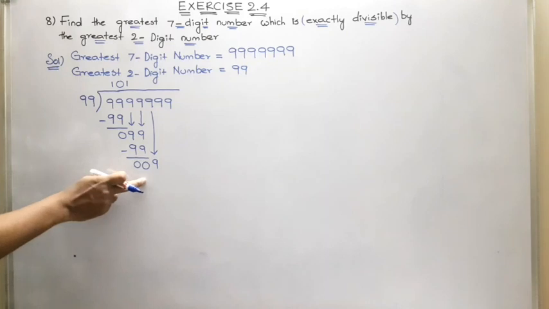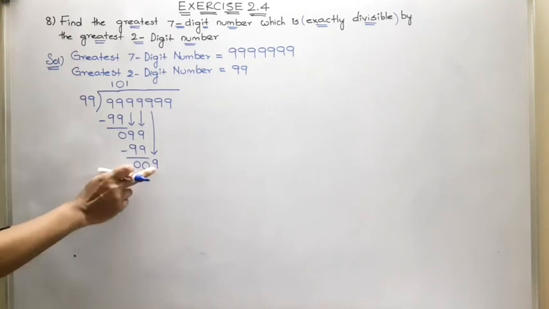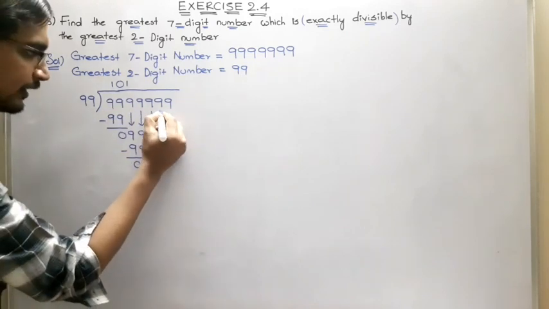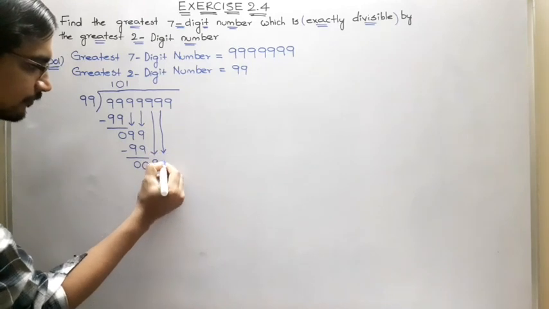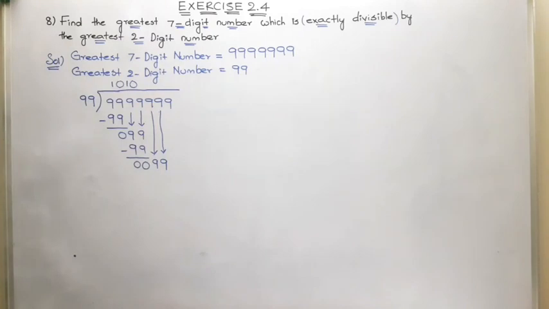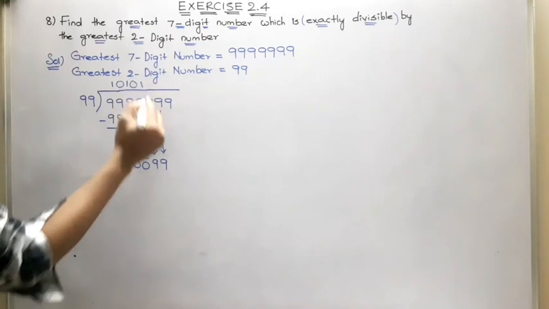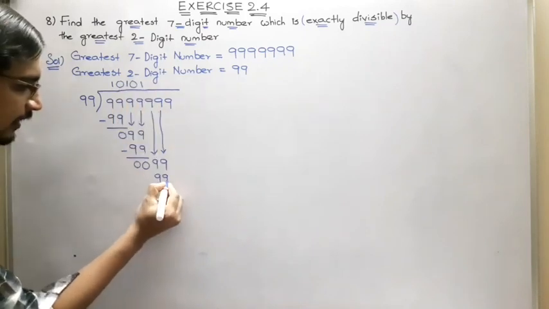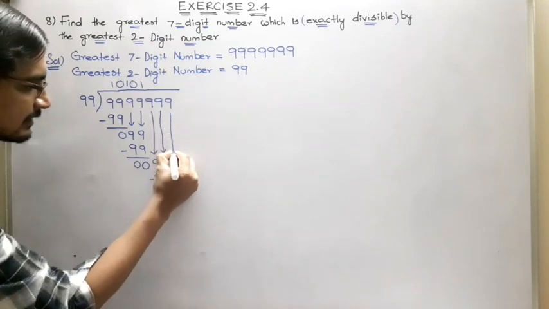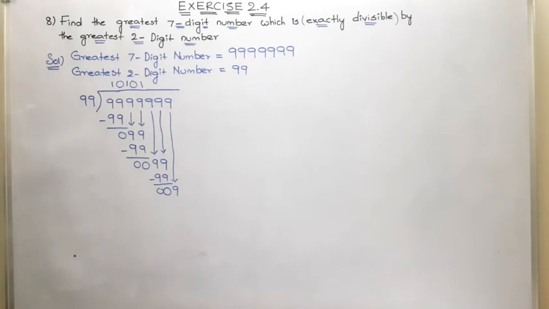Again the same problem arises: here we have 9 and here 99, so we cannot divide 9 by 99. So we should keep 0 here. Hope you are understanding, children. And lastly, 99 ones are 99. The remainder is 0, and the last digit of the dividend, 9, came here.